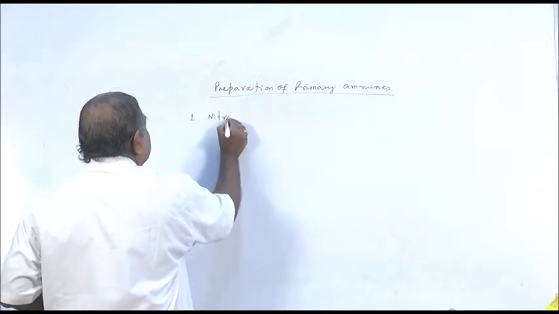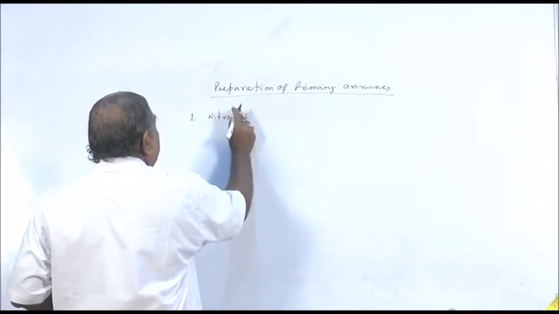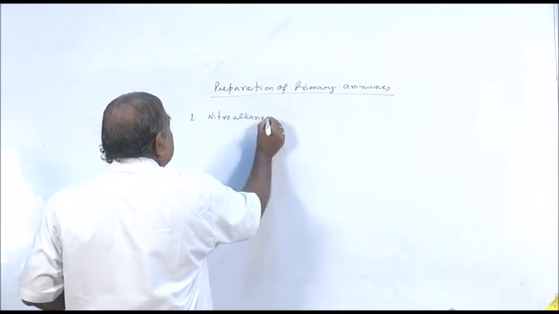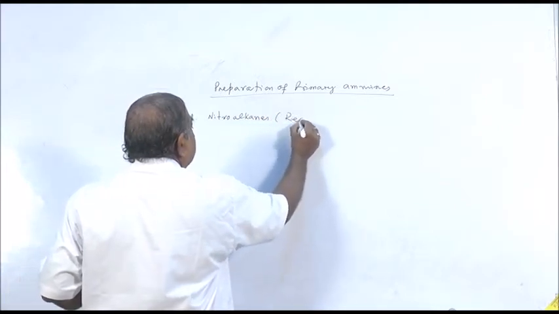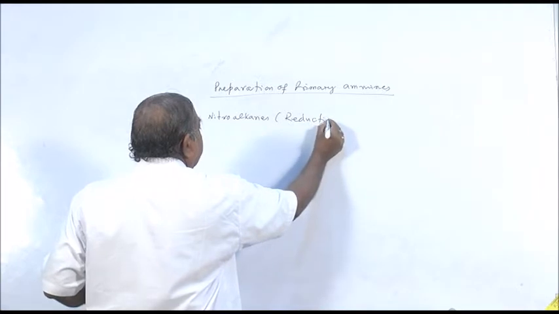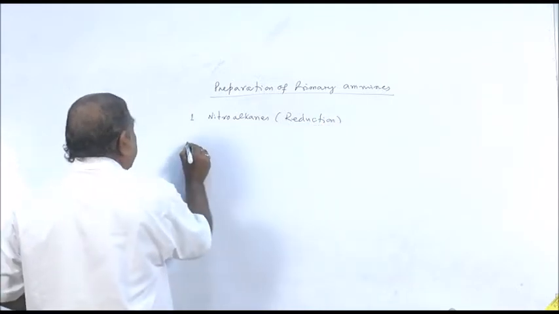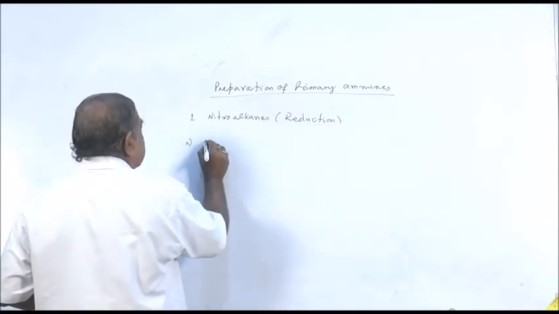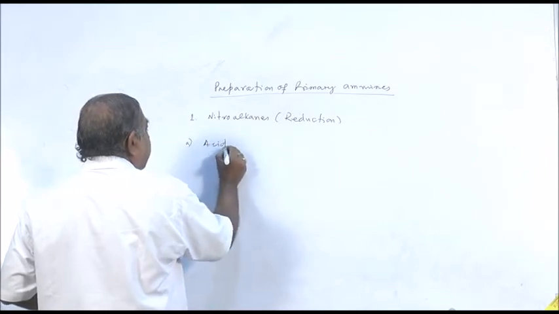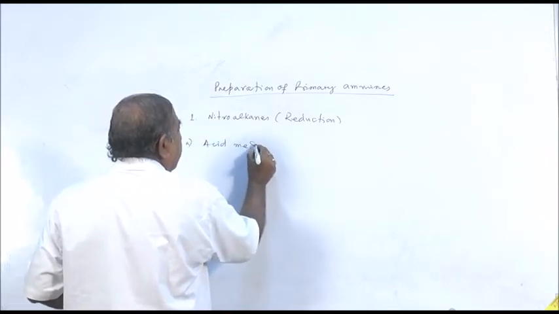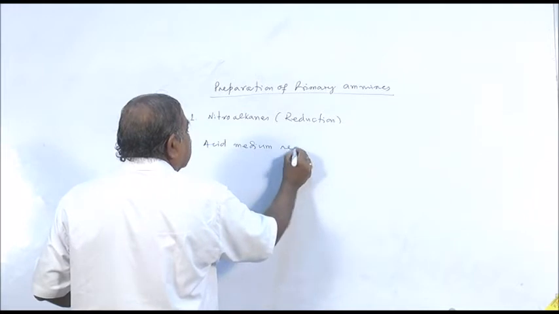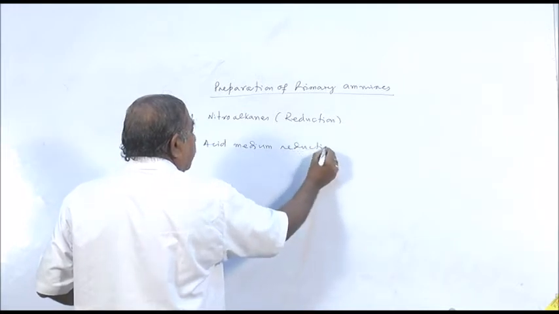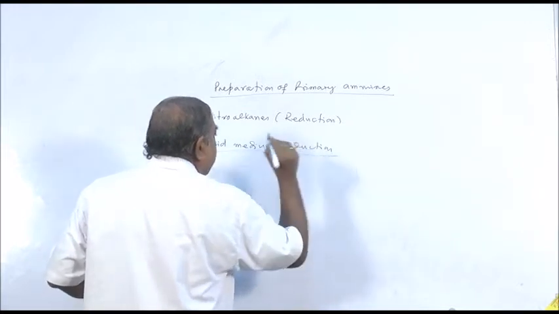First source is nitroalkanes. Process is known as reduction. There are 2 different ways. Small a, acid medium reduction.